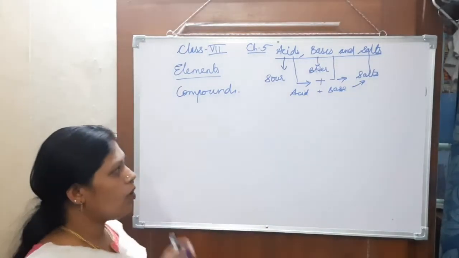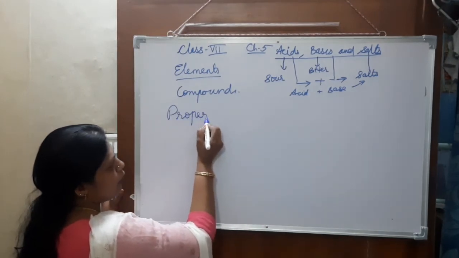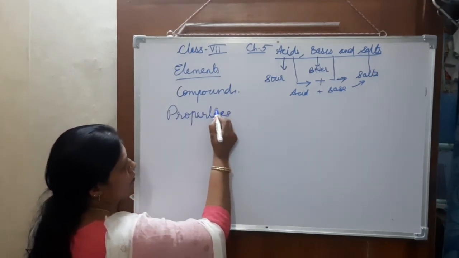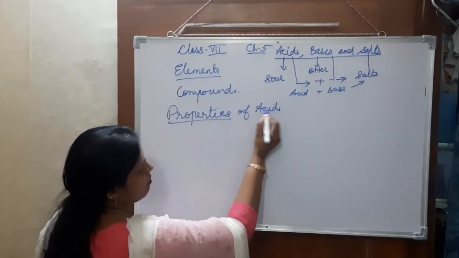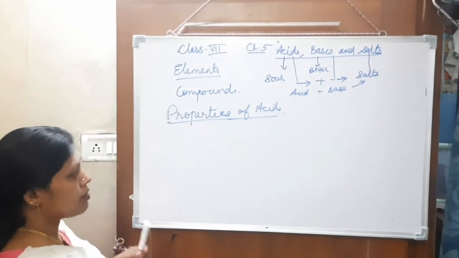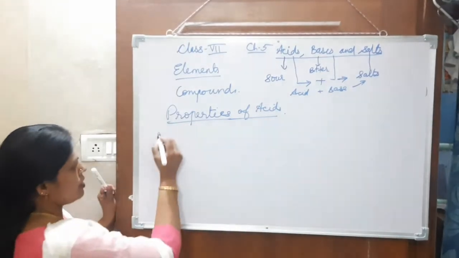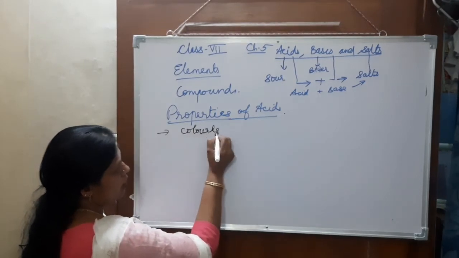Okay. Now I will explain the properties of acids. See here, acids are generally colorless.